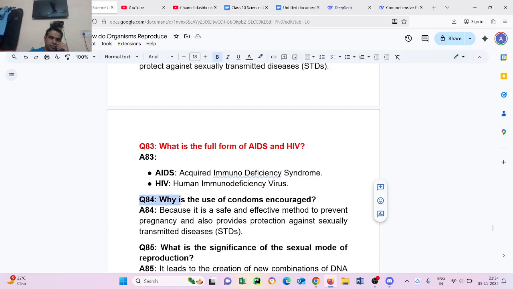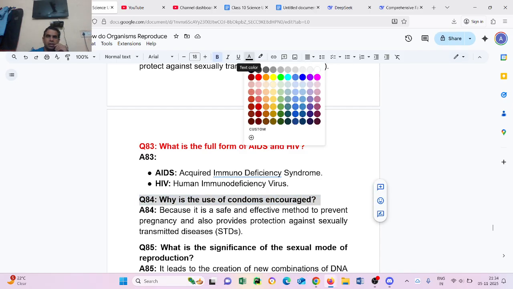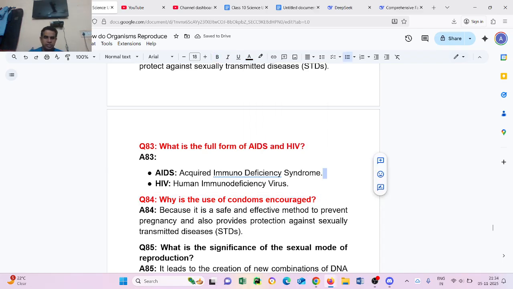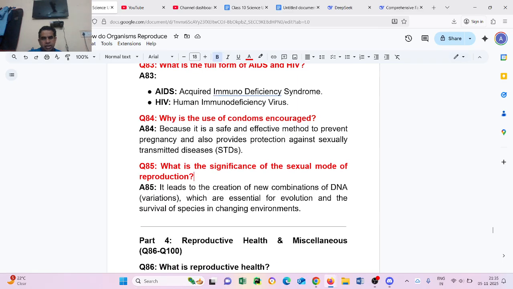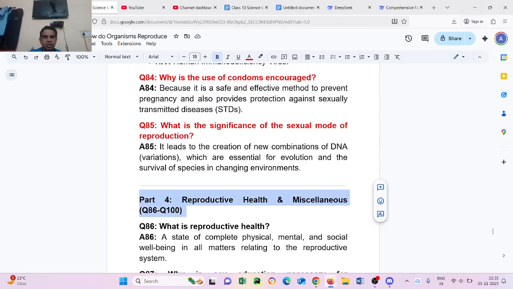Question number 84. What is the use of condoms in countries? Because it is a safe and effective method to prevent pregnancy and also provides protection against sexually transmitted diseases, STDs. Question number 85. What is the significance of the sexual mode of reproduction? It leads to the creation of new combinations of DNA, variation, which is essential for evolution and the survival of species in a changing environment.